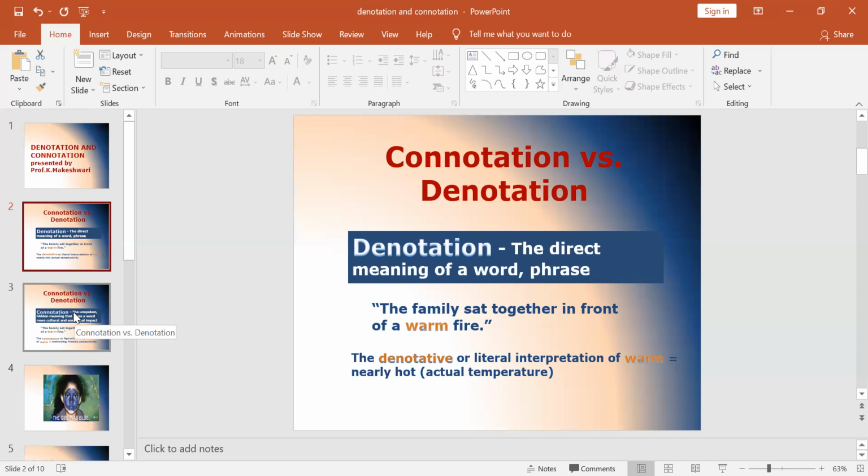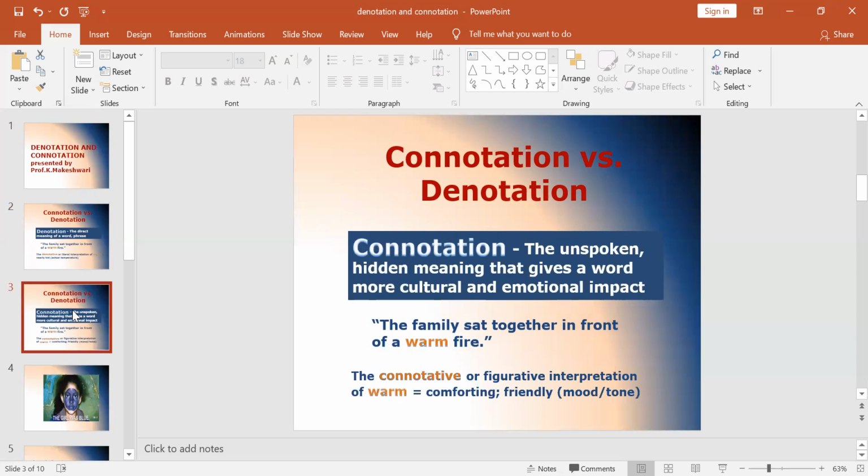Now, let us see what we mean by connotation. Connotation is nothing but the unspoken hidden meaning that gives a word more cultural and emotional impact. That means when you say a word, besides having a literal meaning, the word may have some connotative meaning. Now let us take the same sentence again. The family sat together in front of a warm fire. The connotative or figurative interpretation of the word warm gives you the meaning comforting and friendly. Let us see the connotation in detail.